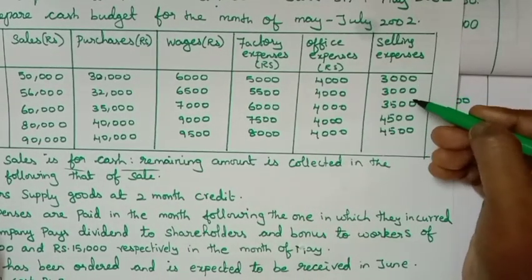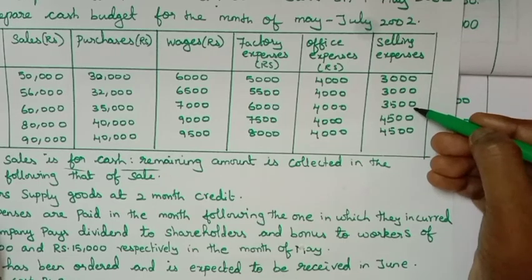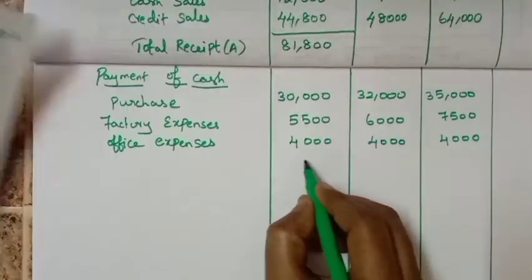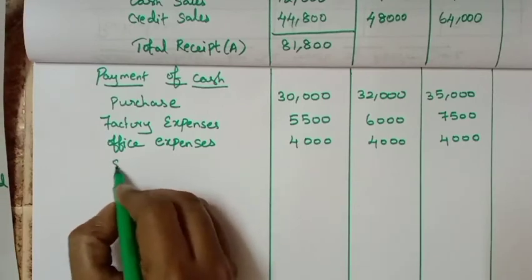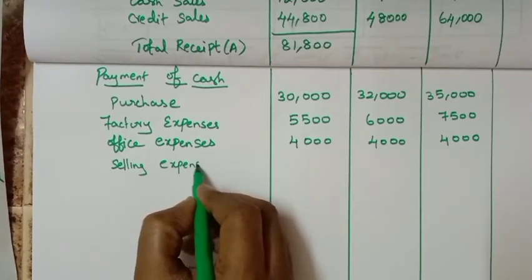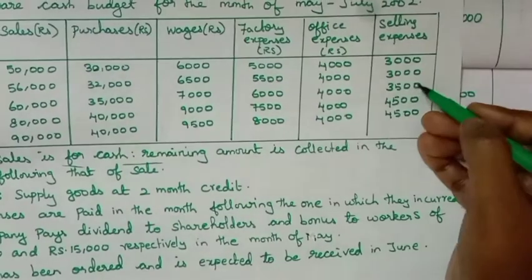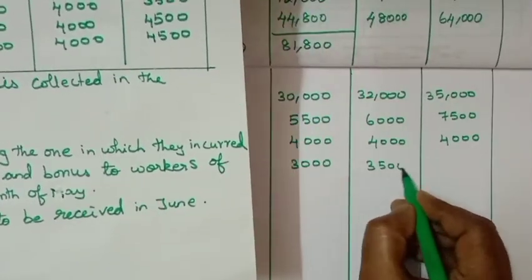March's 3,000 is transferred to April, April's 3,000 is transferred to May. Now you will write 3,000, 3,500 and 4,500.